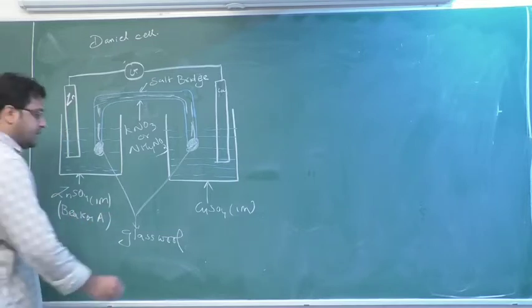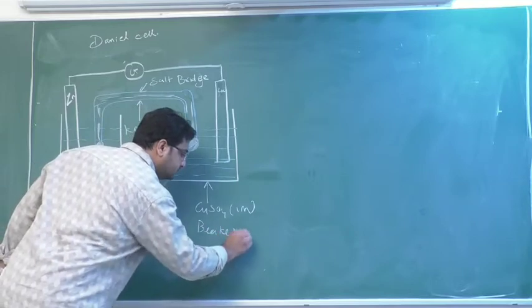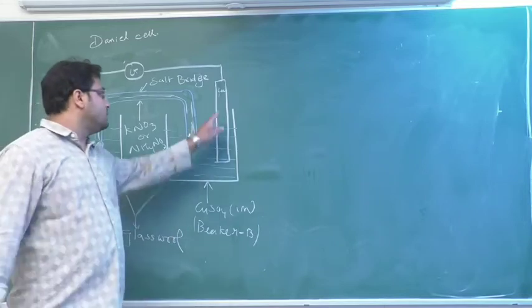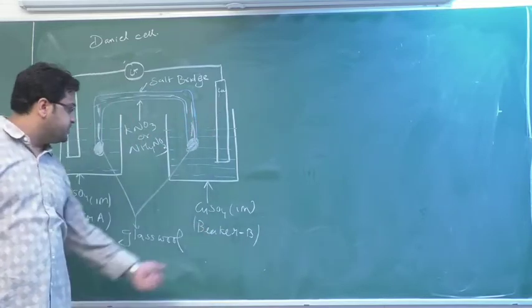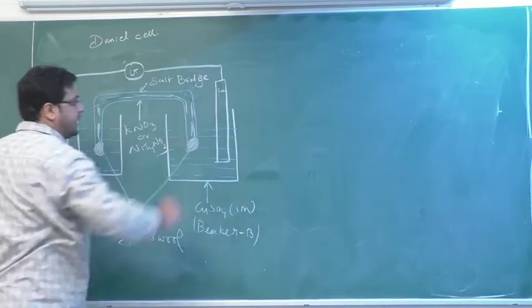If you see beaker B, there is one copper rod dipped in CuSO4 solution, which is 1 molar. So this is also a half cell construction.